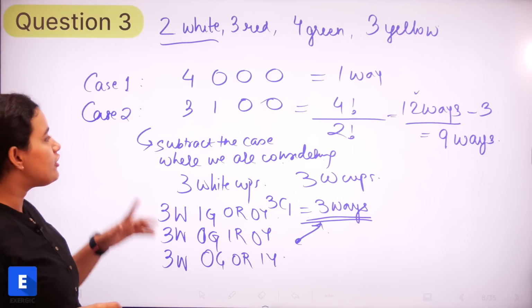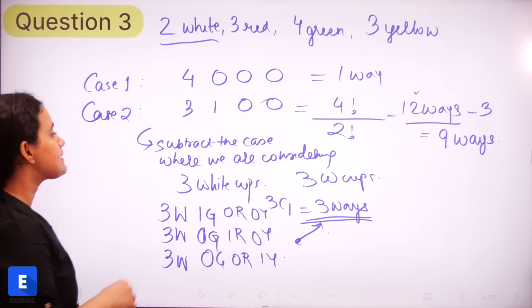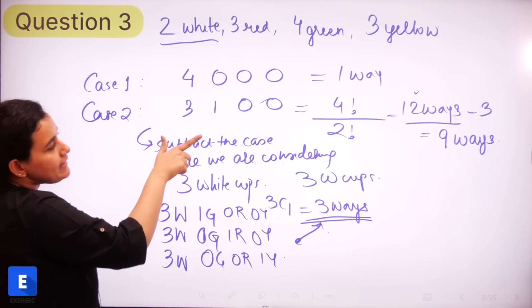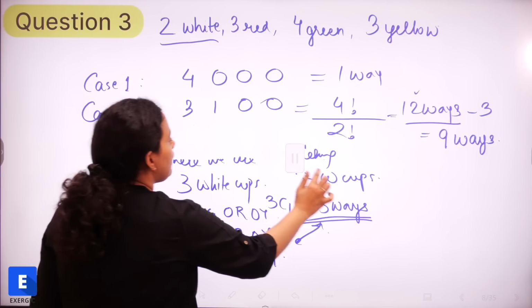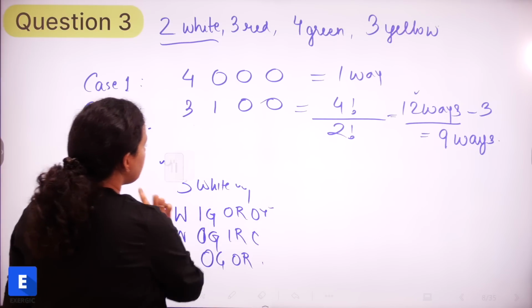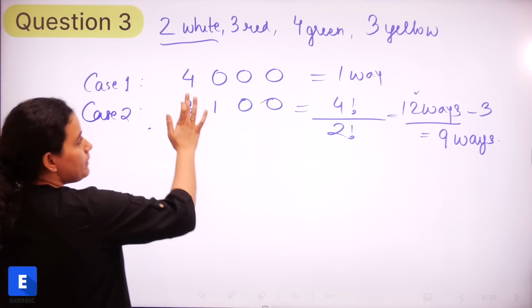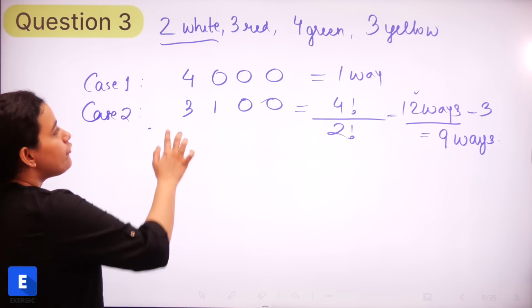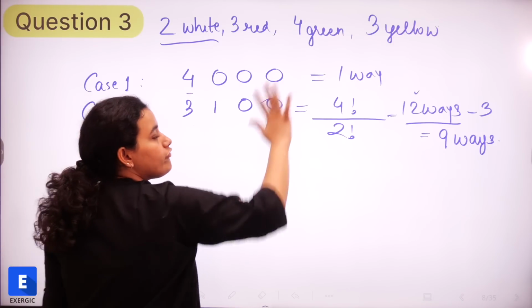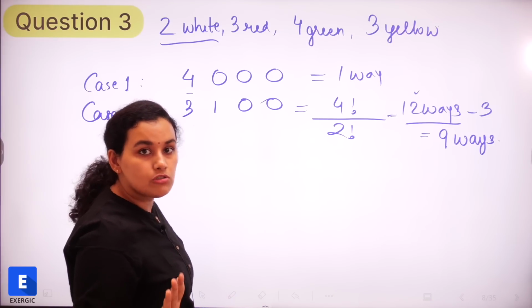Now if you look at your first case, that is also something that we can conclude if you proceed in this same manner. How? Here we have taken 4 cups of a particular color and 0 cups of the other, but 4 cups are possible only for green.